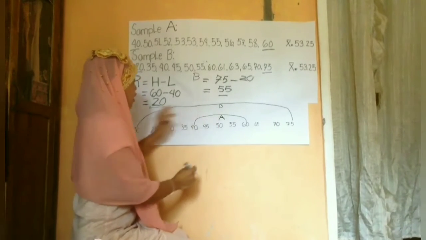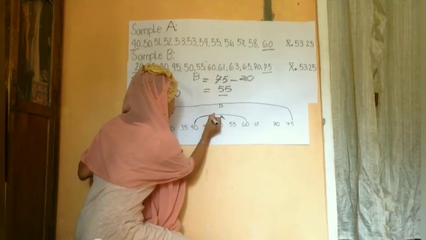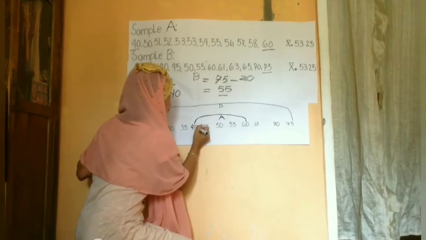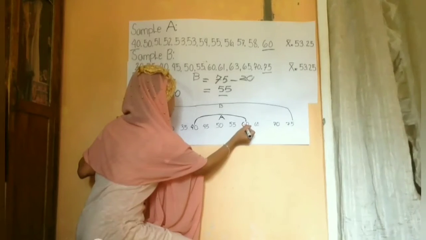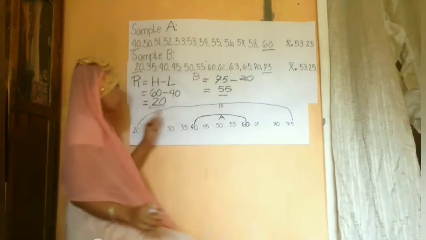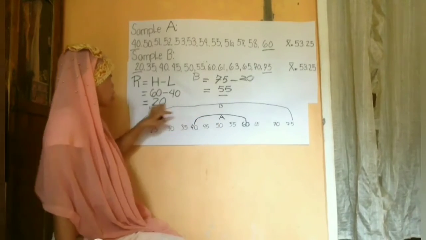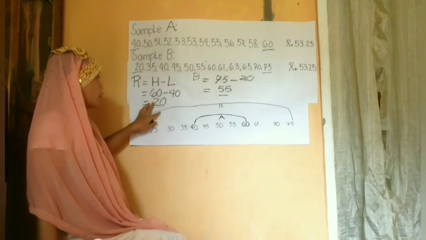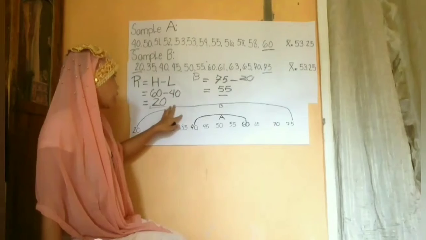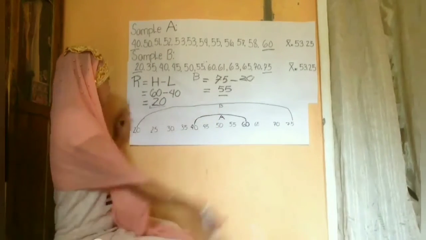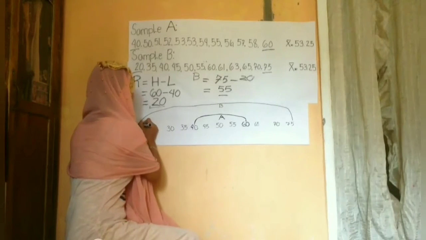set A. This is only the dispersion of sample A, because this is the lowest score and this is the highest score. The reason it is a small dispersion is that the result of the range is lowest, it is 20.